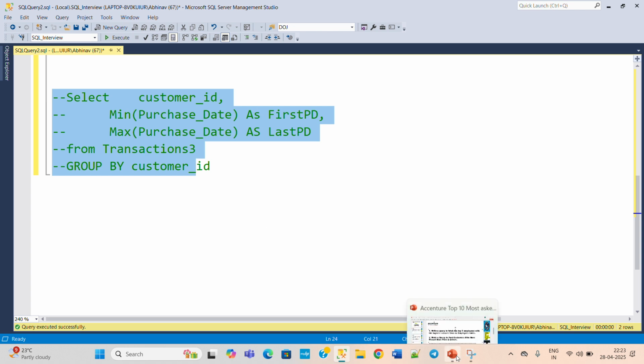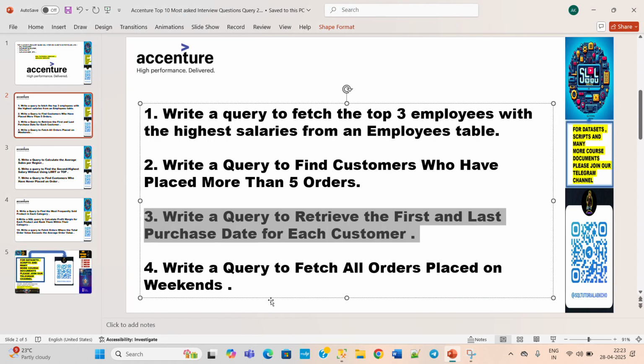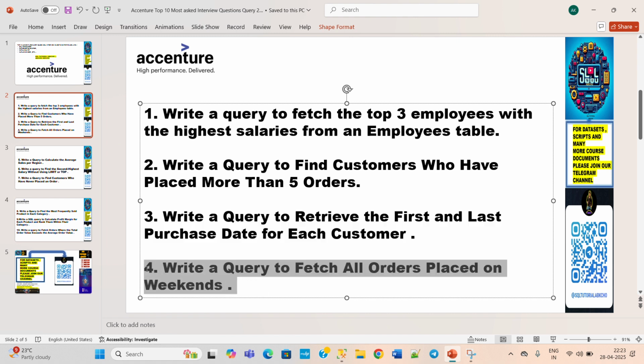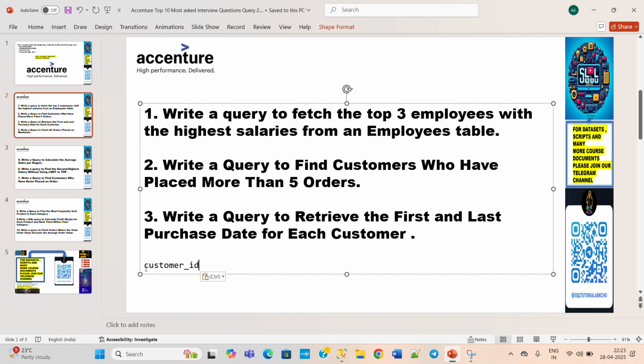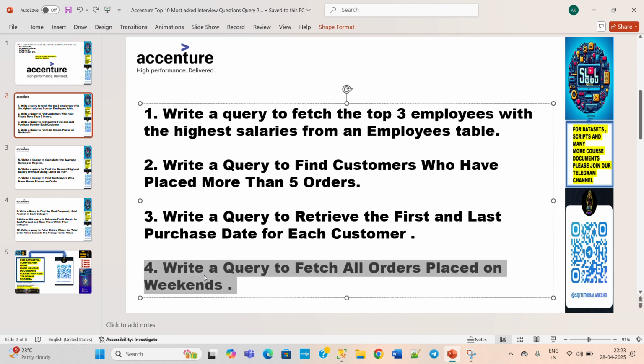Next we have the fourth question: write a query to fetch all orders placed on weekends. This is a very good question, and only if you know the function used to find out the weekends will you be able to resolve it.